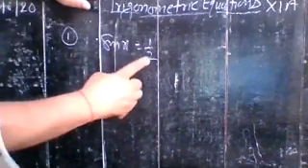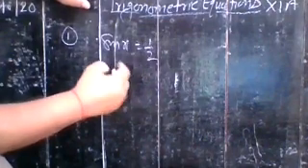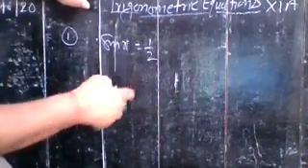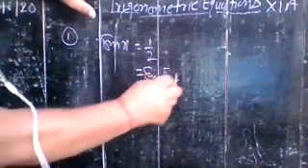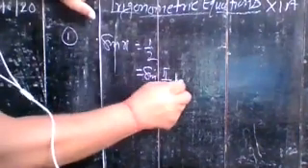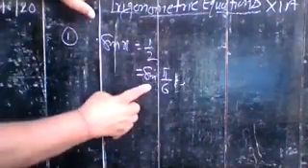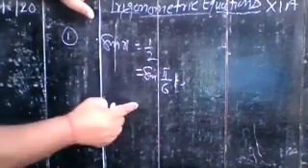Now see, here you have 1 by 2, and sine pi by 6, that means 30 degrees, is 1 by 2. So you can write it as sine pi by 6, that is in the first quadrant. And you can also make it in the second quadrant, because in the second quadrant sine is also positive.